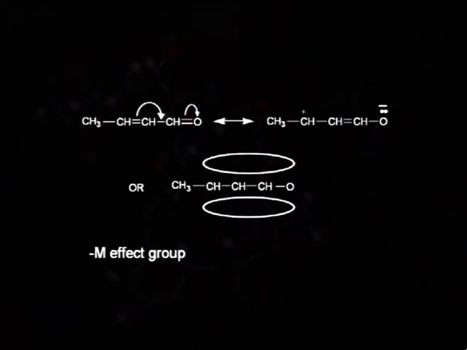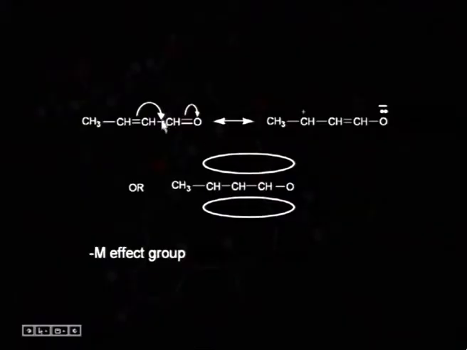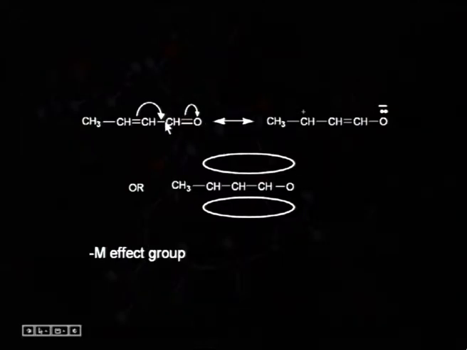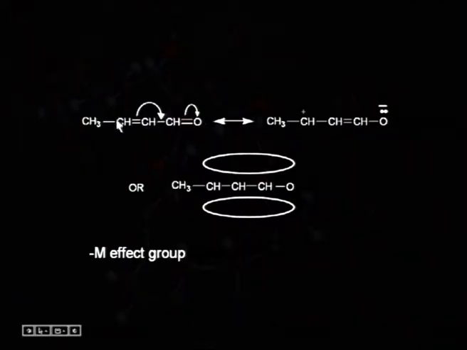Now, this is the example of minus M effect group which falls under the category of electron withdrawing group. Carbonyl is considered to be a very important example for the minus M effect group. When this carbonyl is present in conjugation with this carbon-carbon double bond, here we can see this is carbonyl group, here is one single bond, then again double bond.